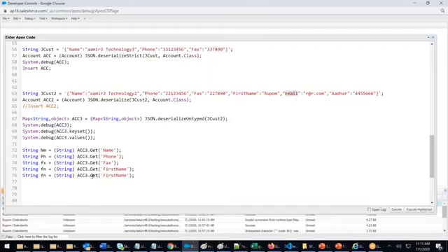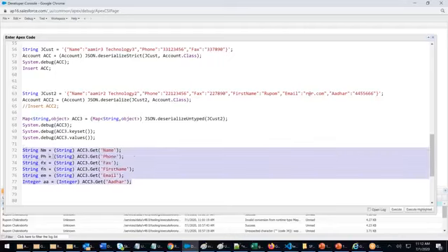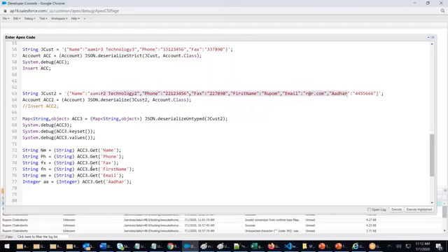Email, right? Get email. Email. Last, Aadhaar. Aadhaar is a number, so I want to store it as a number. I will not say string, I will say integer. Integer AA equals integer ac.get Aadhaar. In AA, it will be stored as a number. See, now all the data from the string is taken out.